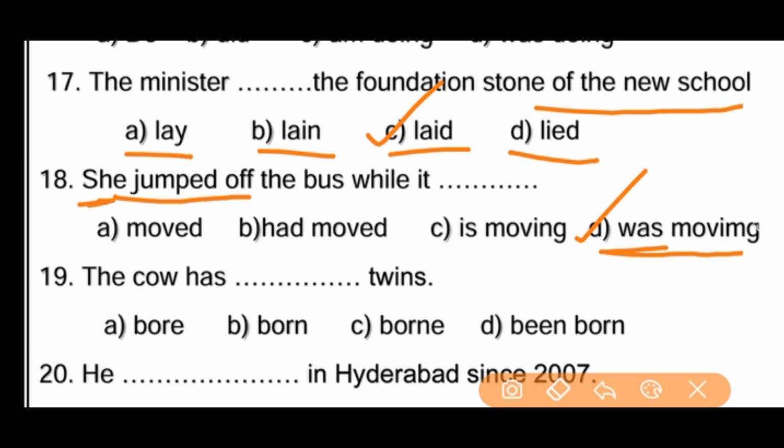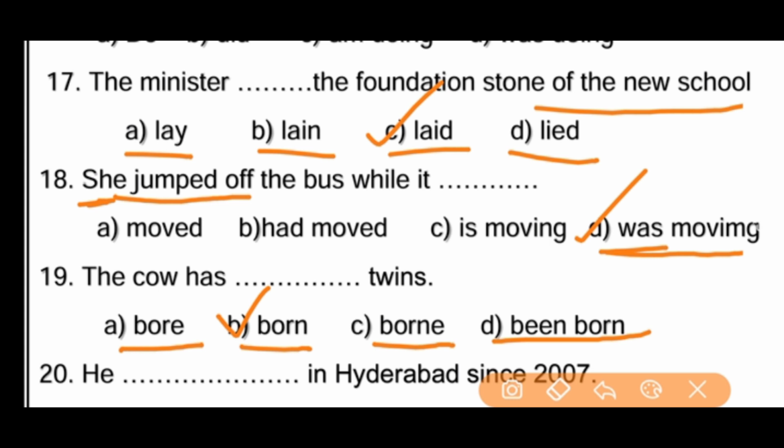Next, 19th one. The cow has dash twins. It's a twisted bit, friends. Don't be confused here. The cow has dash twins. Bow twins, bone twins, bonnet twins, been bone twins. Which is the right answer? Yes, the cow has bone twins. B is the right answer.